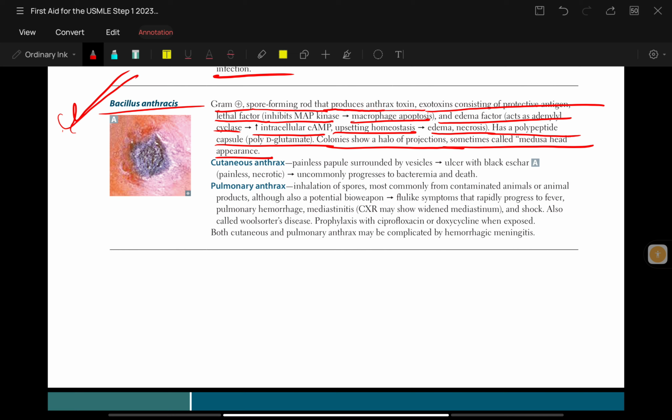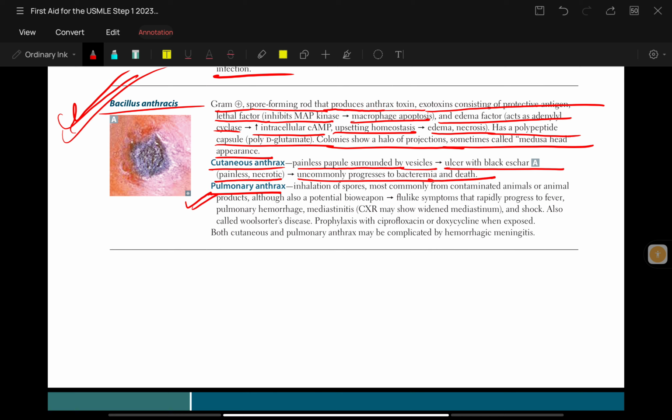Now, Bacillus anthracis causes two types of disease, that is cutaneous anthrax and pulmonary anthrax. Talking about cutaneous anthrax, it is a painless papule surrounded by vesicles, ulcers with a black eschar. That is painless necrotic, uncommonly progressing to bacteremia and death.